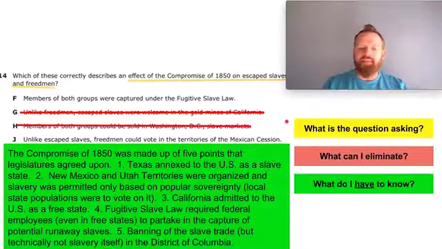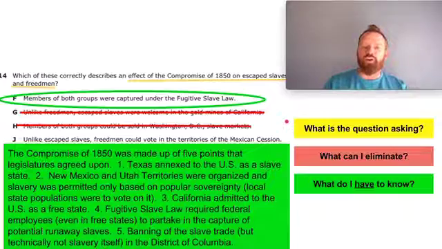Number five, banning of the slave trade, but technically not slavery itself, in the District of Columbia. So in Washington, D.C., the slave trade was eliminated. Now, many of the people in Washington, D.C. who were slaveholders did not like this, but they could still hold slaves. They just couldn't trade them, because the slave trade was no longer legal. So based on what we know a little bit more of the Compromise of 1850, what do we think the answer is?